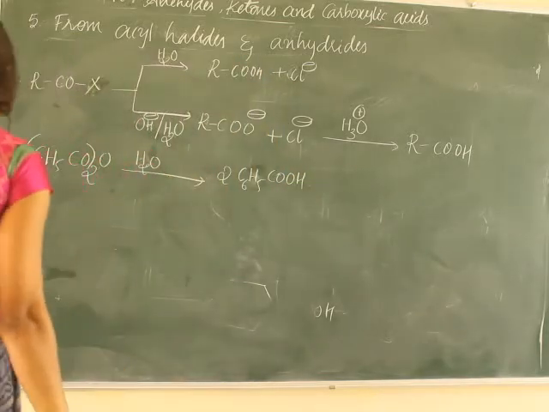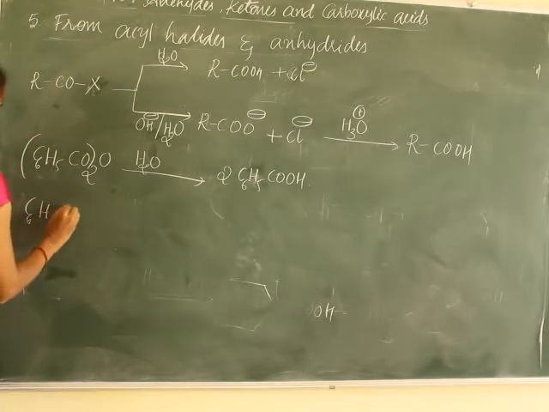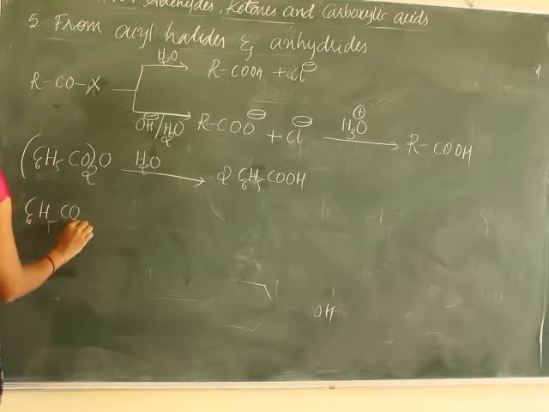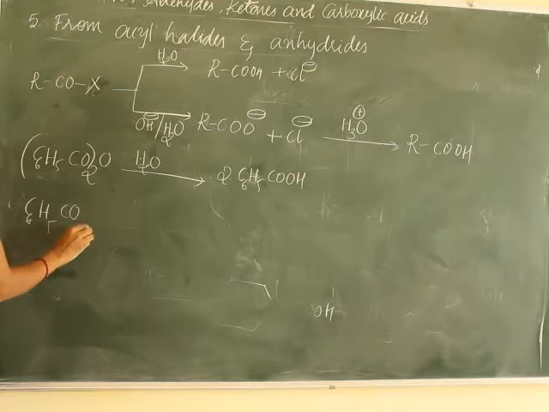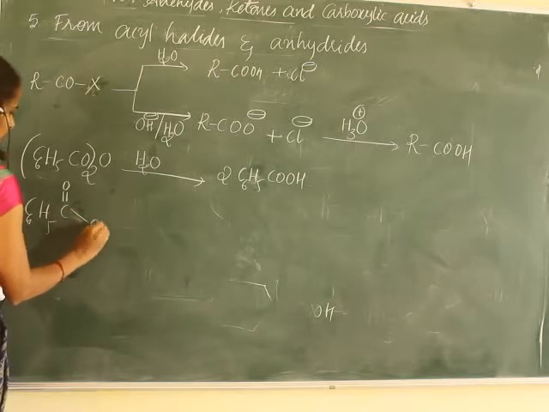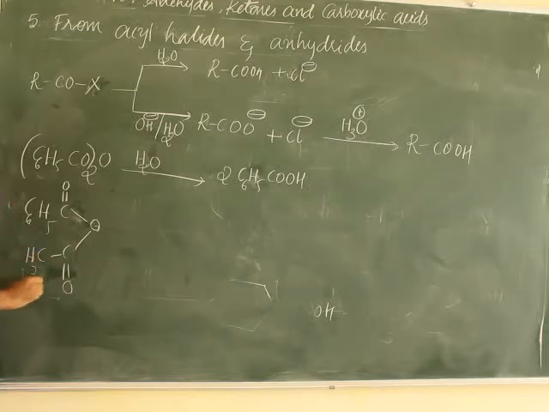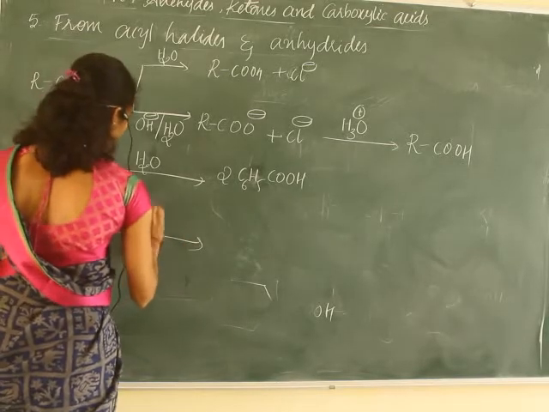That is benzoic anhydride. Or C6H5 C double bond O, and here CH3. We can write the structure like this. That is benzoic ethanoic anhydride, which will give on hydrolysis